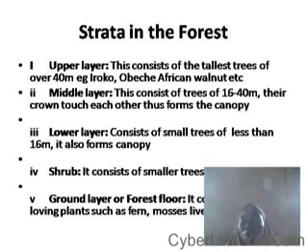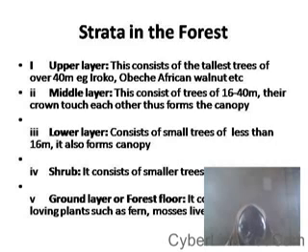Then we have the shrubs. The shrub layer consists of very small trees of less than 5 meters, from 5 meters to the lowest, and they are known as the shrub. Now, the last layer, which is known as the ground layer or the forest floor, consists of shade-loving plants such as the bryophytes. The bryophyte grows where you have shade. The bryophytes include the moss, the fern, the liverwort, etc. All these are examples of plants you find in the forest.